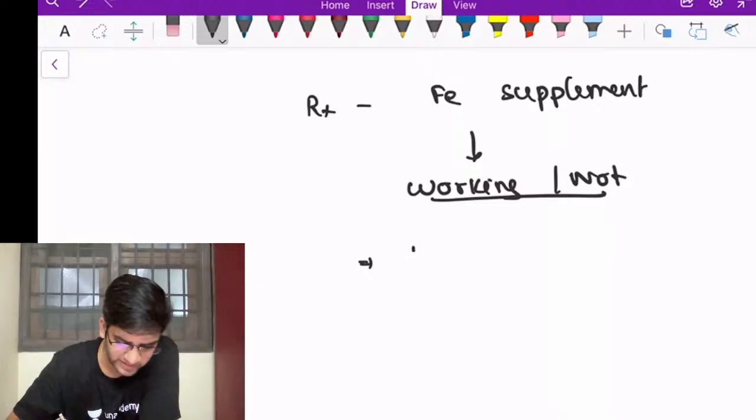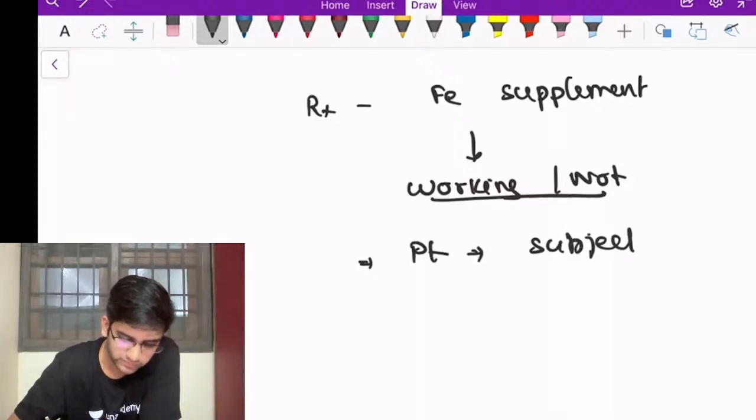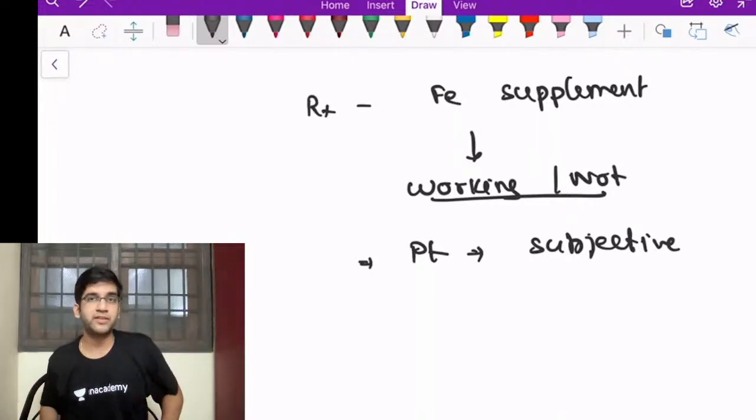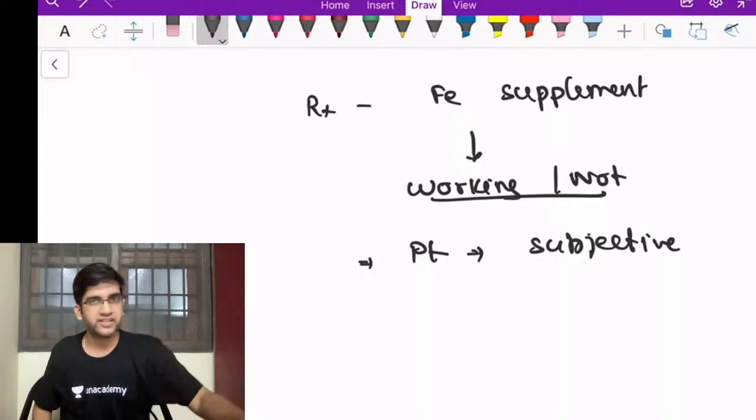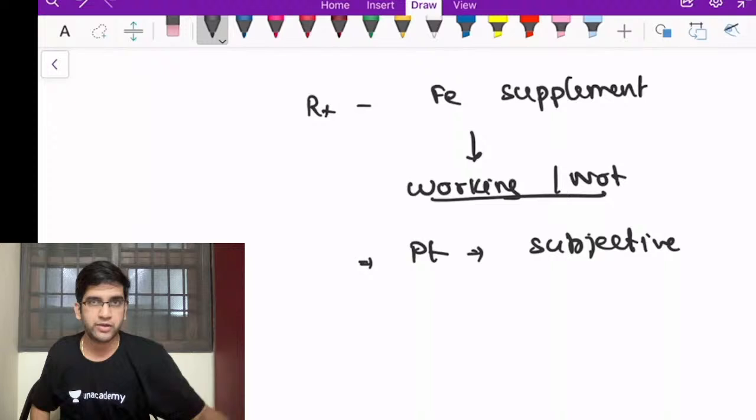The first thing, obviously, the patient's subjective improvement. As I said, it's subjective. Some of the patients, when they see the doctor, they'll feel better, right? So patients might not be the ideal way to judge whether it's working or not, but yes, the patient's feedback is very, very important. Whether the patient is feeling better or not, it's very, very important for the clinical assessment and the judgment, right? Second thing,